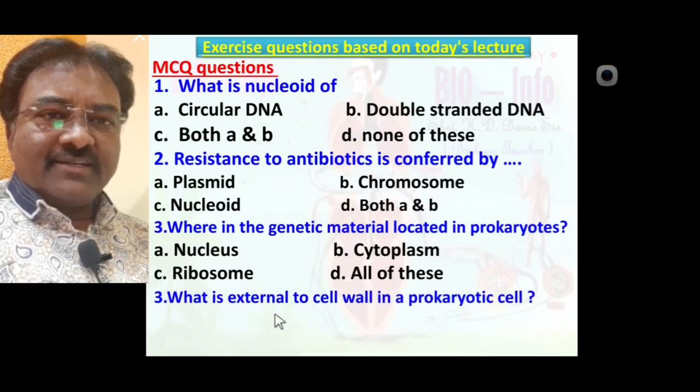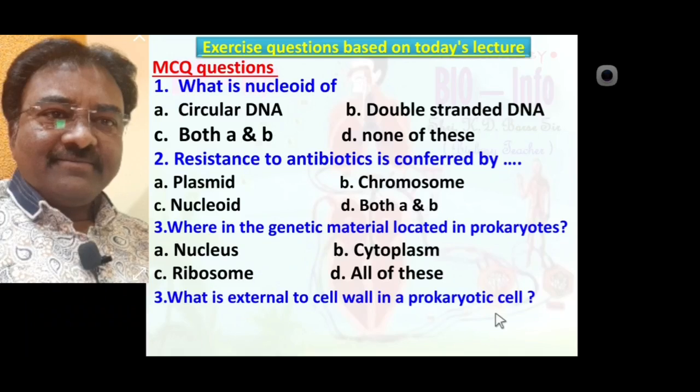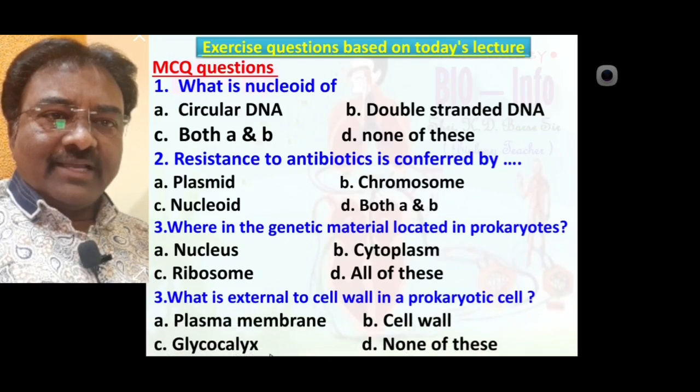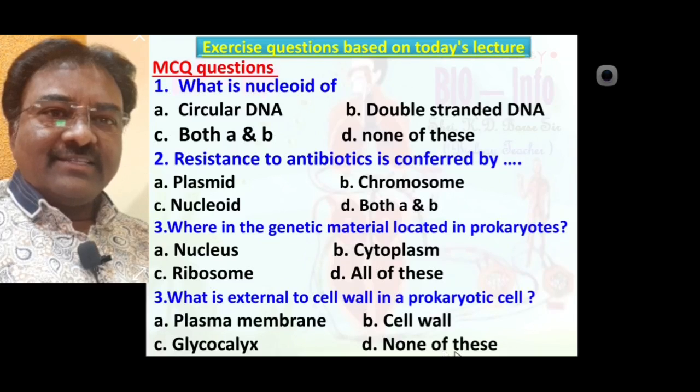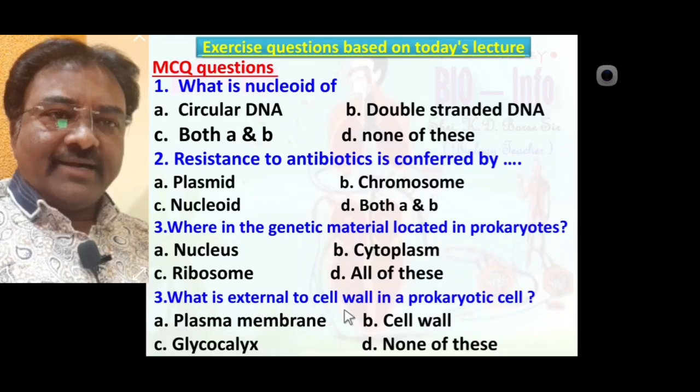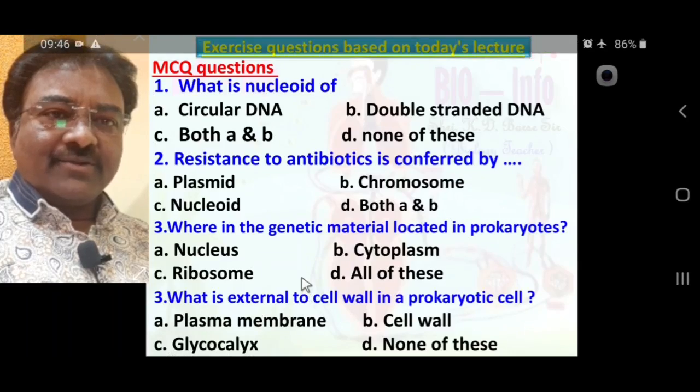What is external to the cell wall in a prokaryotic cell? Plasma membrane, cell wall, glycocalyx, or none of these? The correct answer is glycocalyx, so C is the correct option.